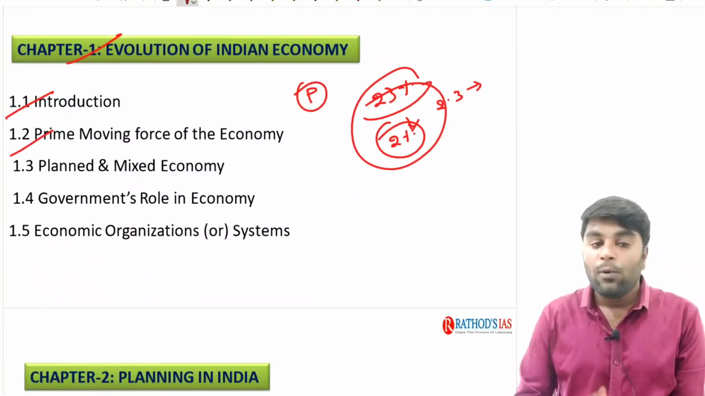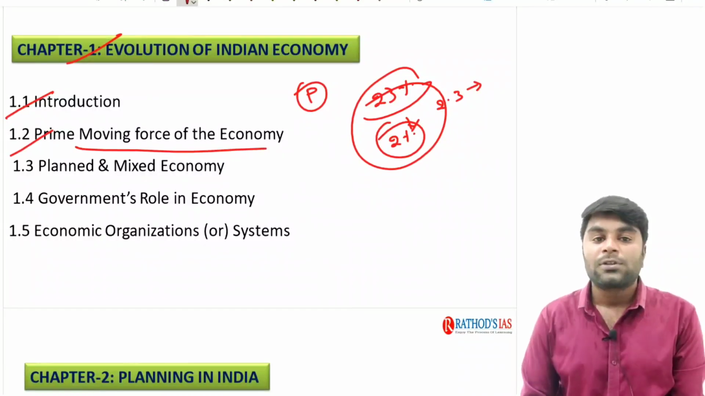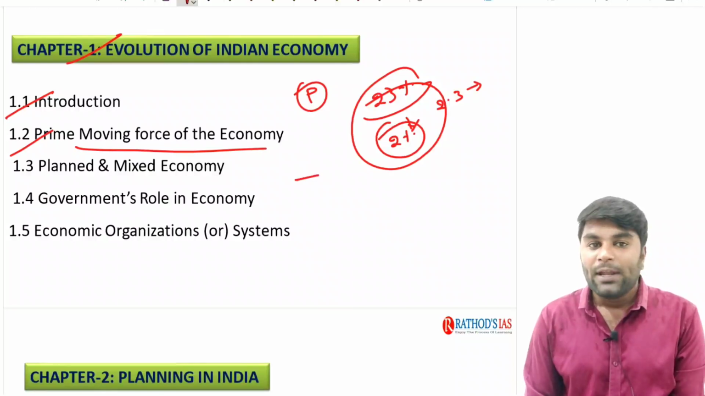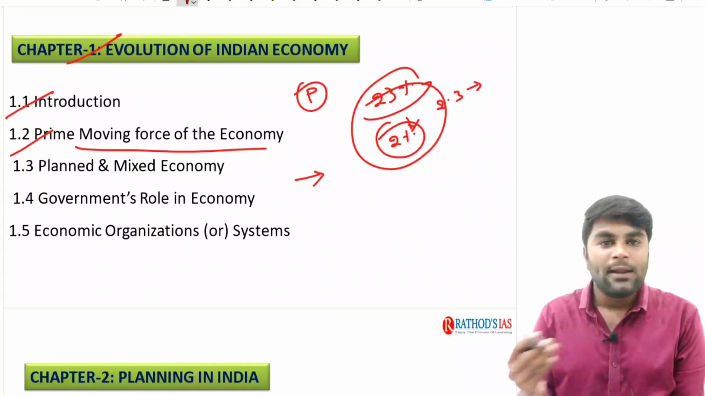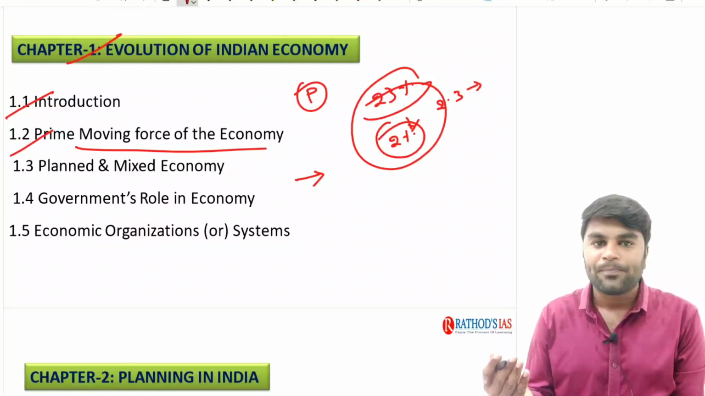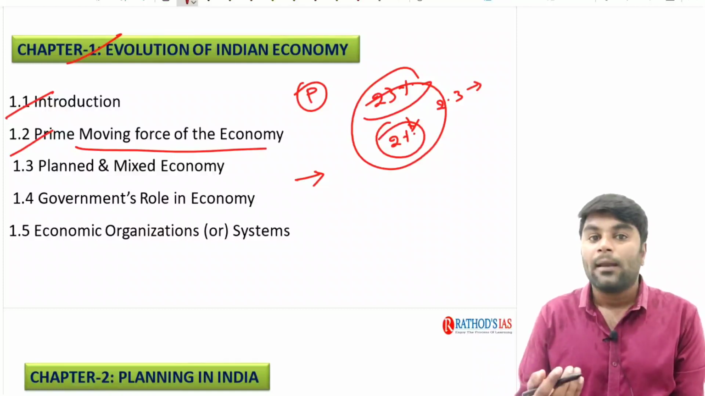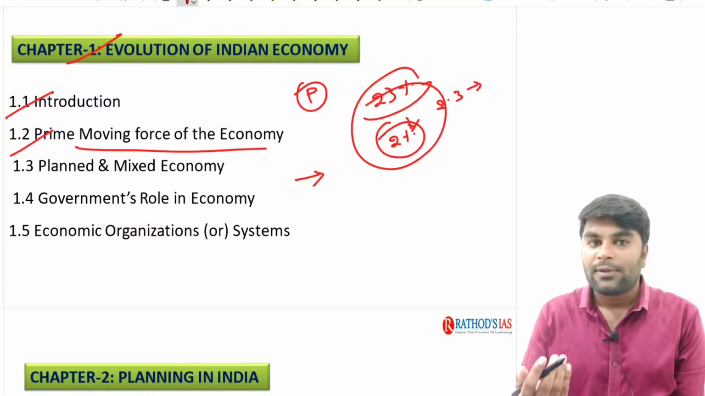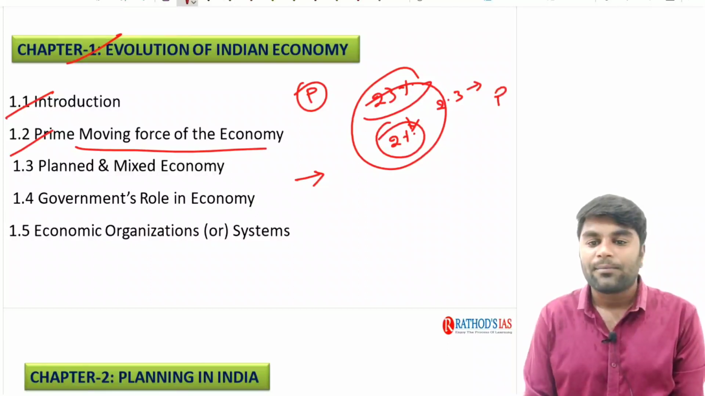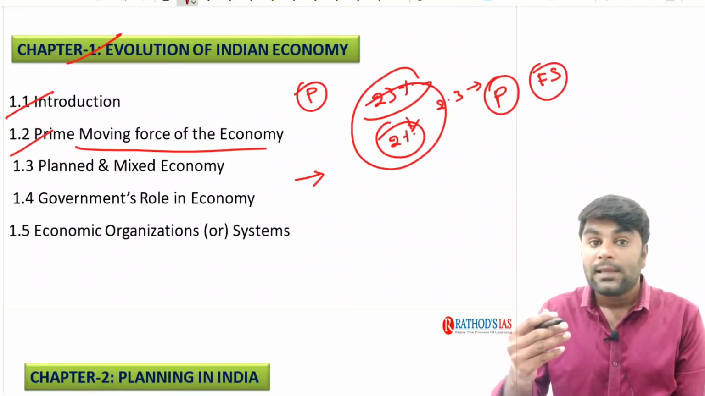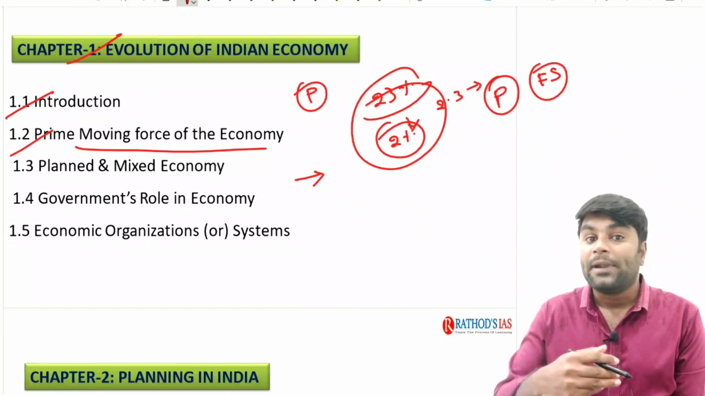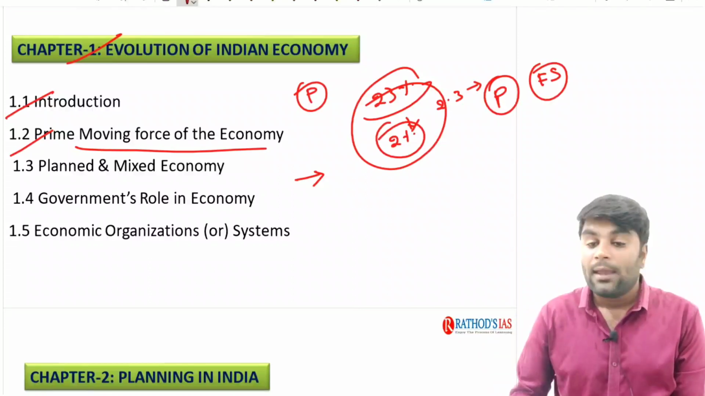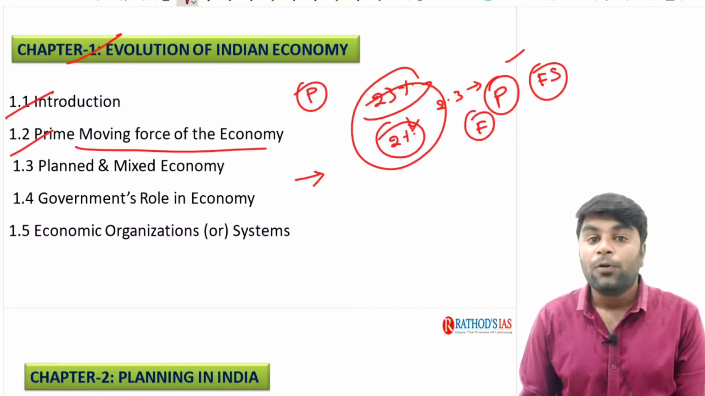Next, we are clearly going to discuss the prime moving force of the economy. After independence, we inherited independence with many problems, guys. We got independence, and we also got many problems along with it. For example, poverty, lack of food self-sufficiency. The decade of the 1950s is said to be the decade of population explosion. The population was growing very rapidly, but we didn't have enough food to feed them.